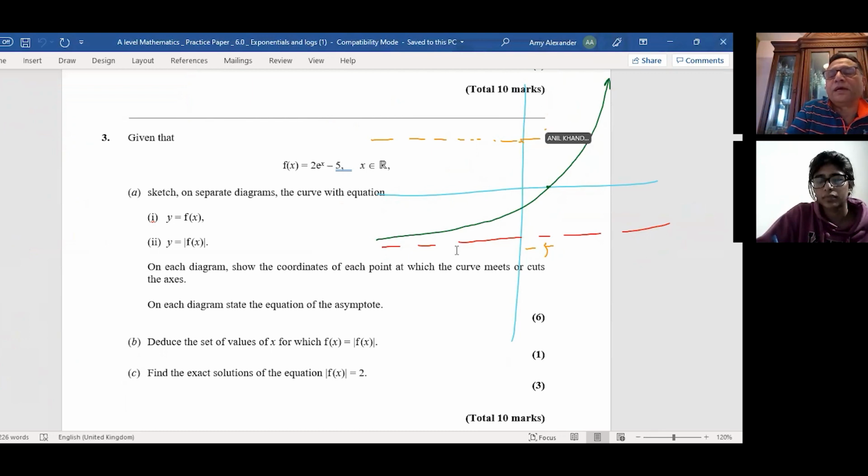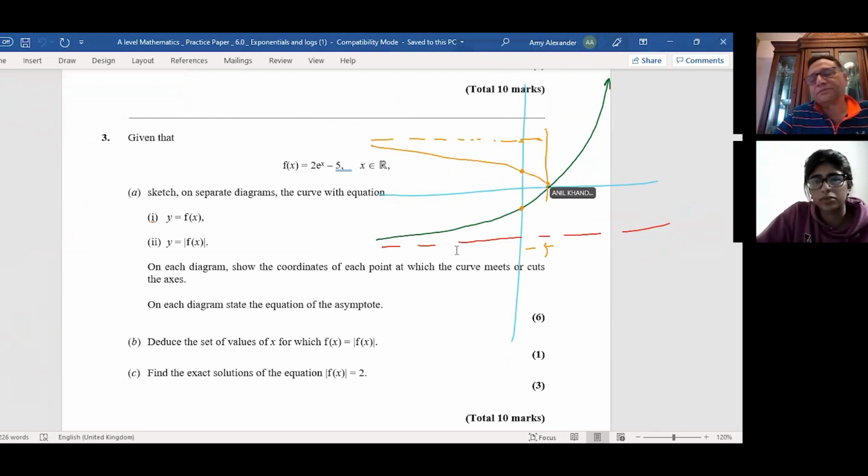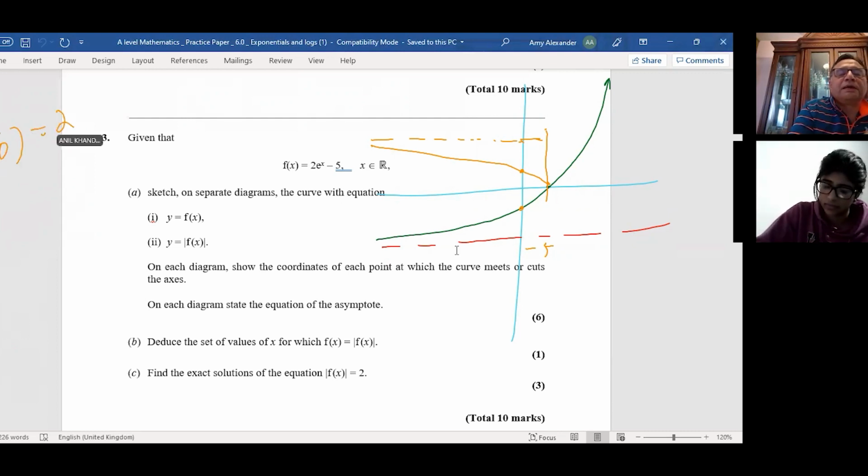This is 0.9, correct? So that is your horizontal asymptote now. And from here, you have to figure out how much this point is. Put y equals 0 and get this value. So -3... no, x equals 0. So f of 0 is 2 to the power of 0 minus 5, which is -3, we calculated. You're right. So this was 3.